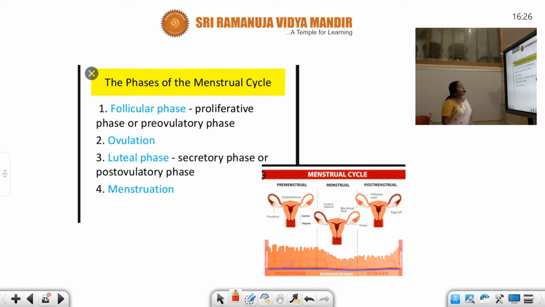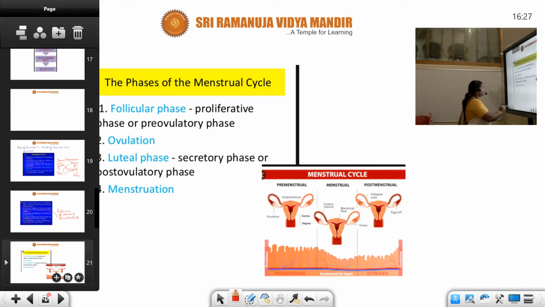Now let us see some phases of the menstrual cycle. We are going to discuss the different changes we can observe, especially in the adolescent girl, especially after the age of 12 or 13 years.